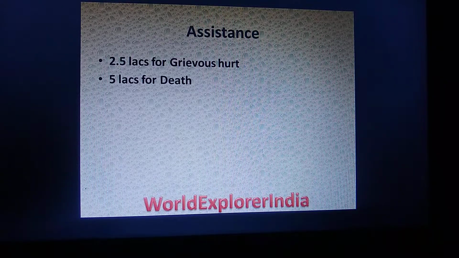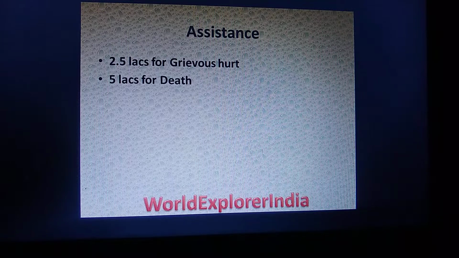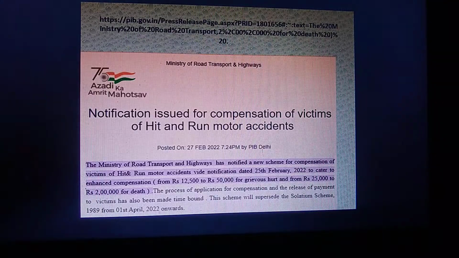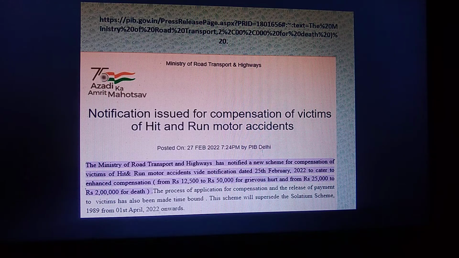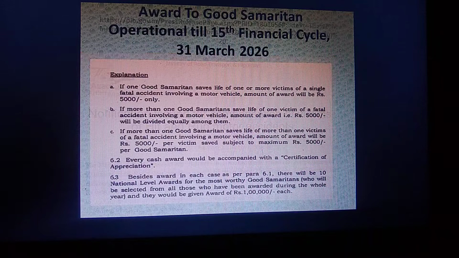If an accident occurs to a person in India, there is 2.5 lakhs for grievous hurt injury assistance and 5 lakhs for death assistance given by the government of India. And there is a recent notification issued for hit and run motor cases, that is, an additional enhanced compensation of rupees 50,000 for grievous hurt and rupees 2 lakh for death is given to persons affected by hit and run cases.